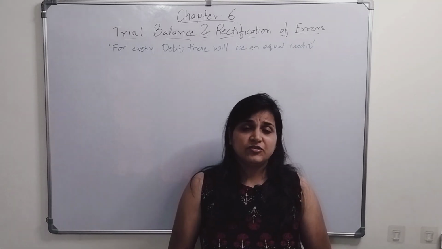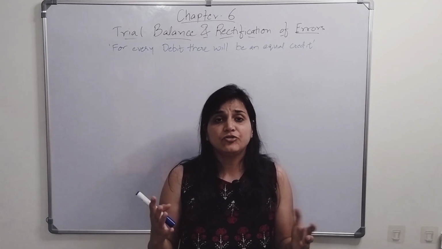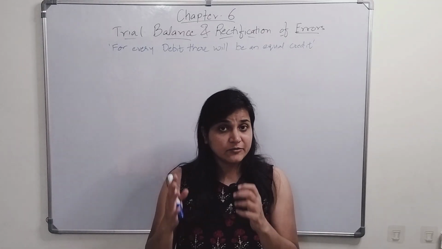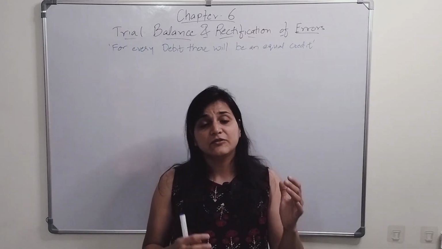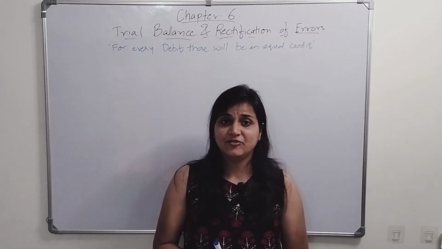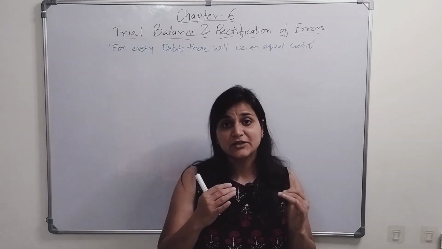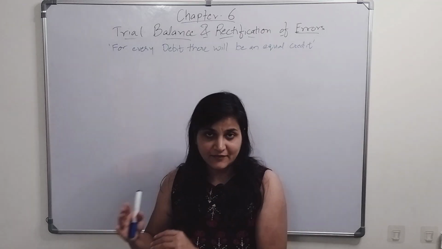So you know the definition of accounting. Accounting is the process of identifying, measuring. What you do first, you need to identify the transaction. You need to measure it in monetary terms, whether it's in monetary terms or non-monetary terms. Then if it is in monetary terms, you need to record those transactions. What is recording? That means you have to pass the journal entries, right? That is the first step when we start the transaction, right?